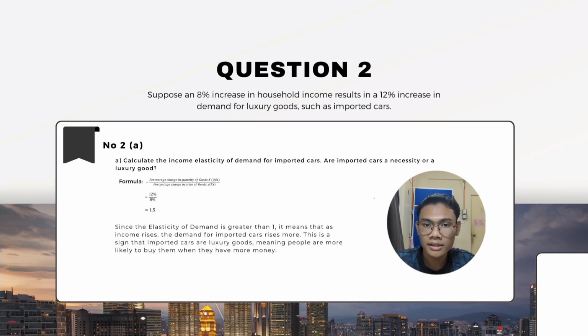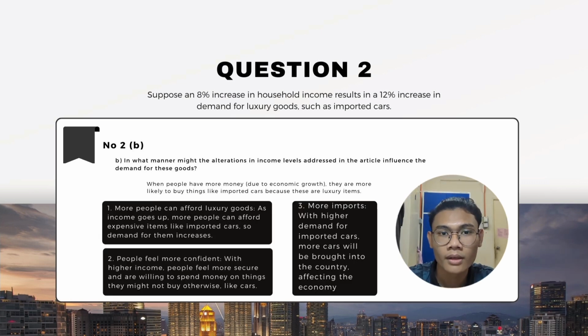When income elasticity is greater than 1, it means the good is a luxury item. This tells us that people are more likely to buy imported cars only when they have extra money. Unlike necessities such as rice or basic clothing, luxury goods are not essential, but people enjoy buying them when they can afford to. Now, let's look at part B, which asks how a rise in income affects demand for imported cars.